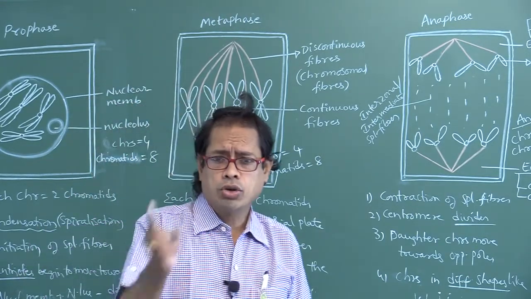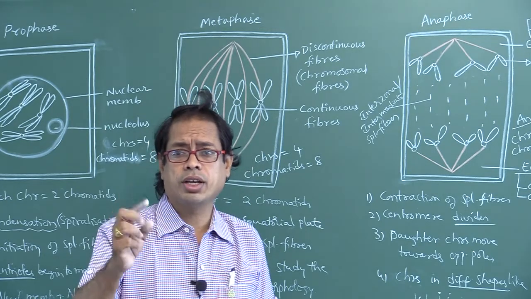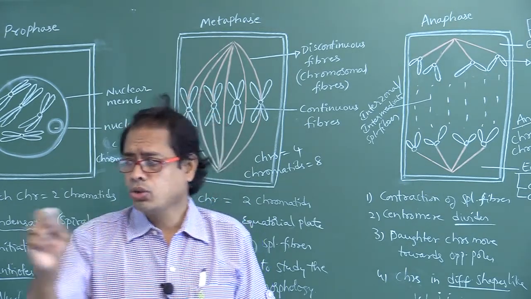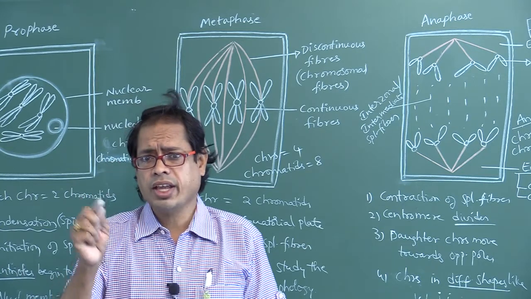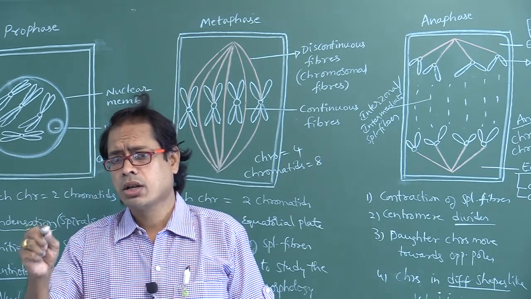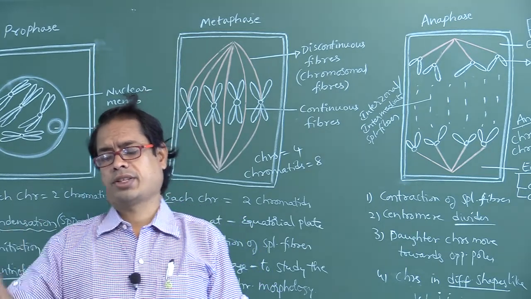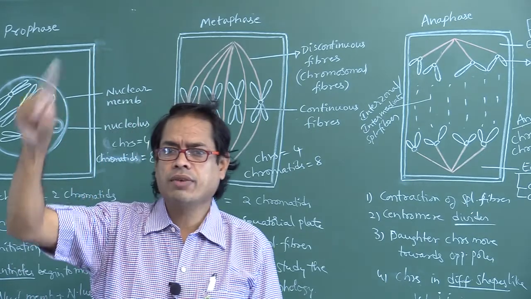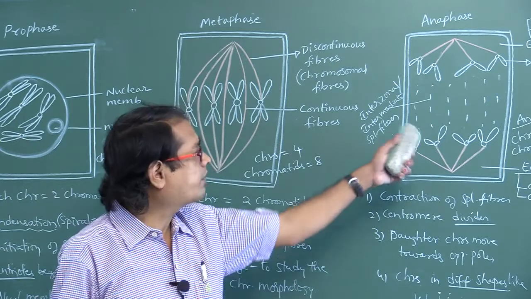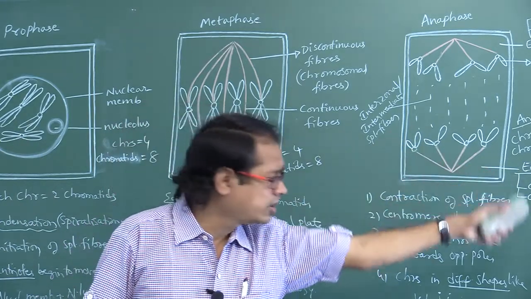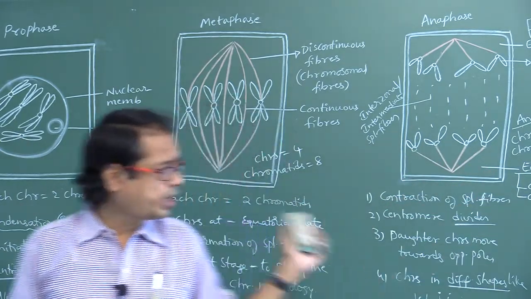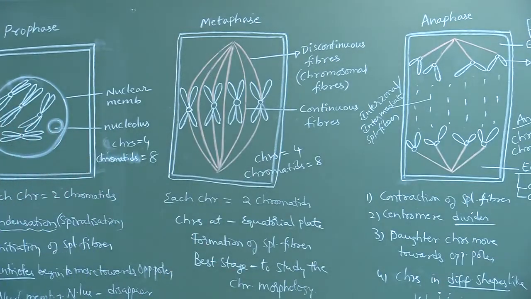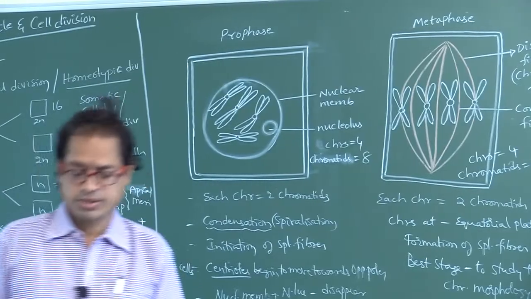Each chromosome with two chromatids is found from S phase to M phase. That is, S phase, G2 phase, prophase, metaphase. Each chromosome with one chromatid is found in G1 phase, anaphase, telophase, cytokinesis. Please note down all these points, my dear students, and we will meet in the next class.